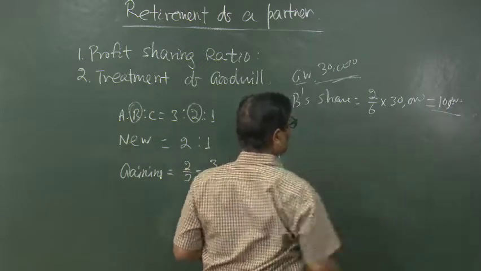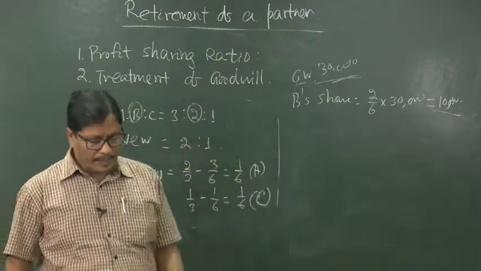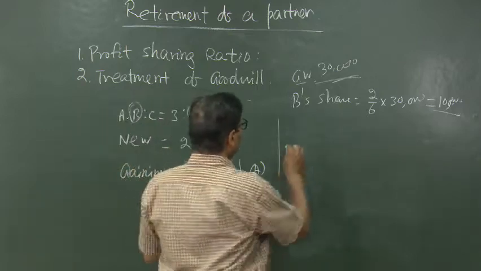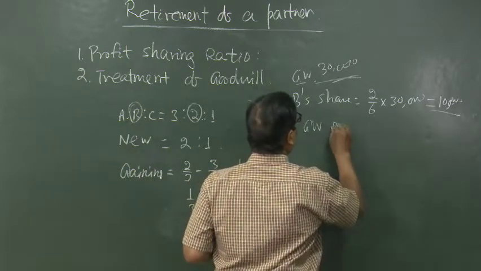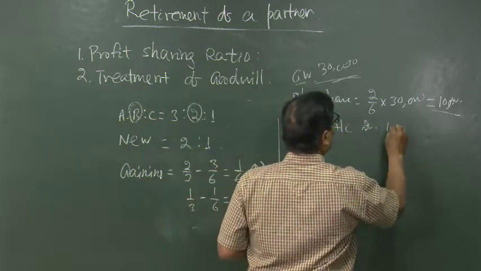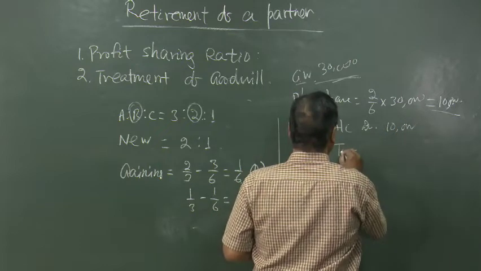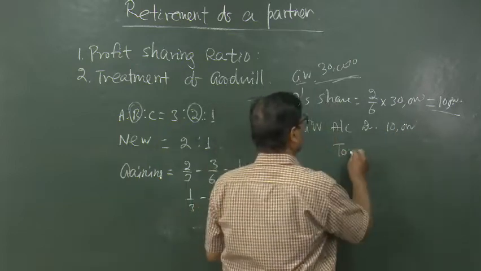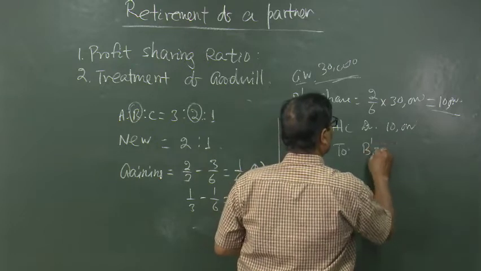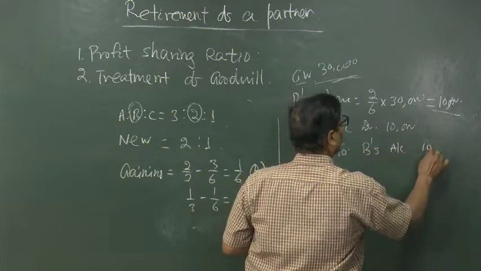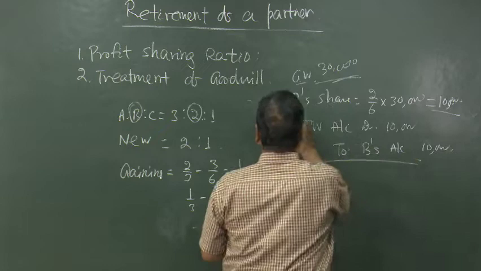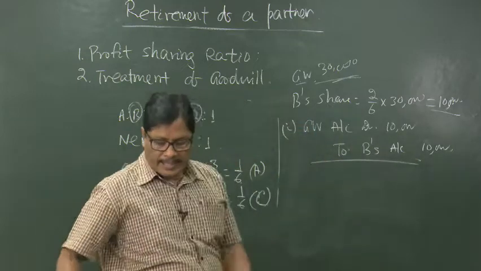His share is 10,000. So, the entry will be goodwill account debited 10,000 to his capital account, that is to B's capital account. This will be the first entry.